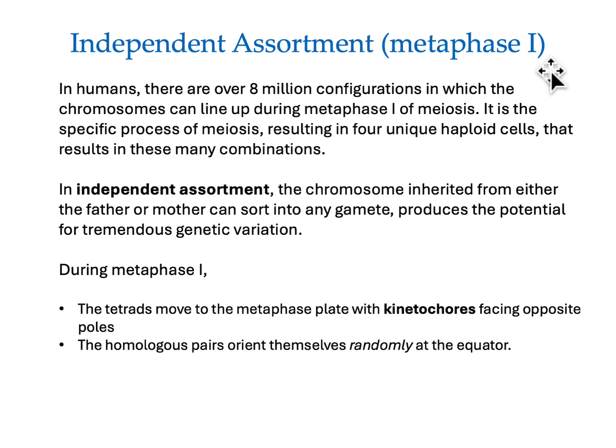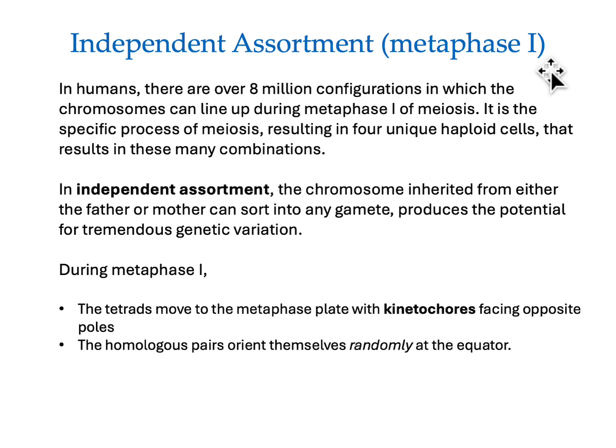In humans, there are over 8 million configurations in which the chromosomes can line up during metaphase 1 of meiosis. It is the specific process of meiosis resulting in 4 unique haploid cells that results in these many combinations. Now there's a mathematical calculation for this. It has to do with the number of chromosomes, actually the number of pairs of chromosomes, so 23 pairs, and then the different ways that they could actually arrange themselves in the cell as it's dividing.